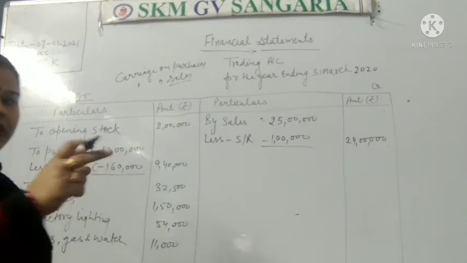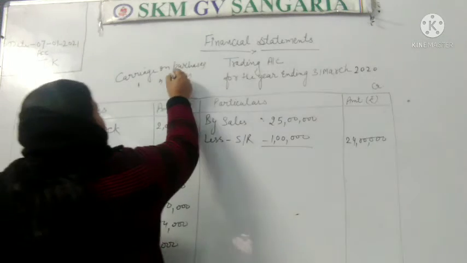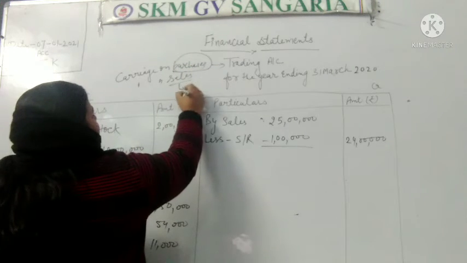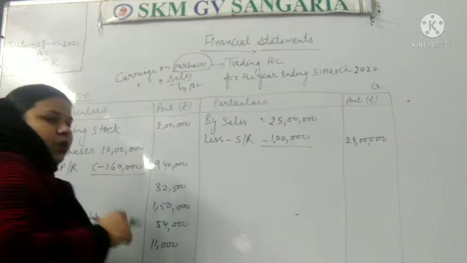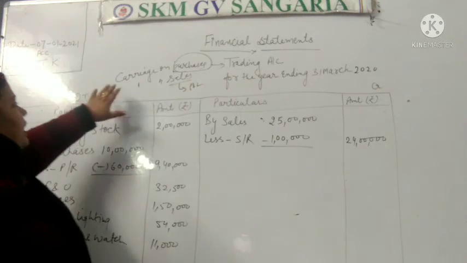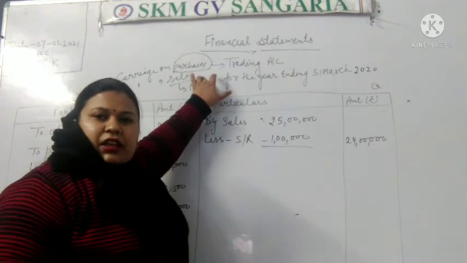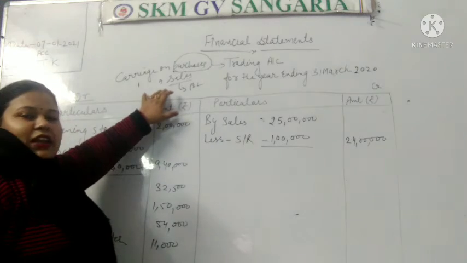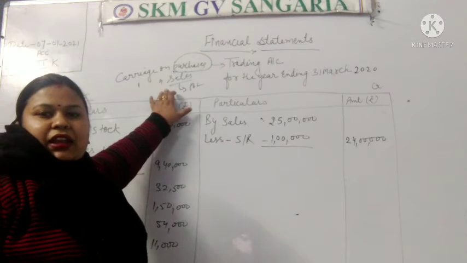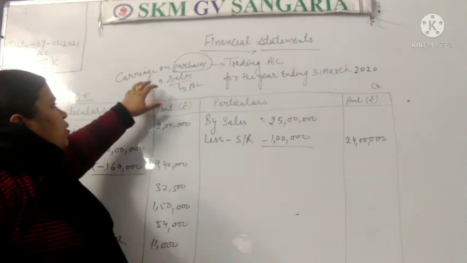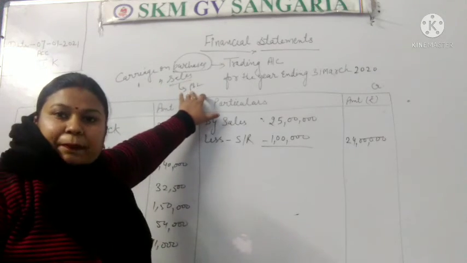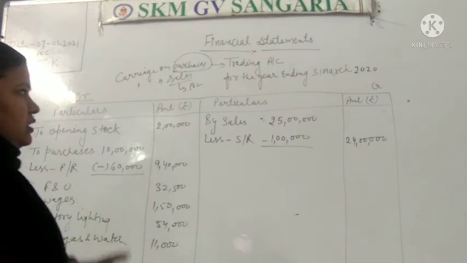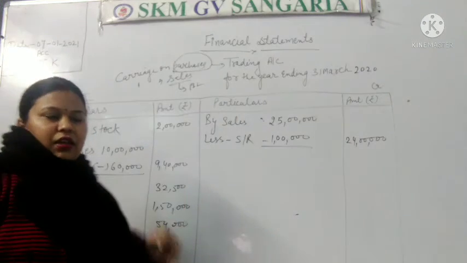I have told you in yesterday's video that carriage on purchases will be related to trading account and the carriage on sales will be related to P&L account, because carriage on purchases will increase the cost of production, okay, and the carriage on sales is related to selling activity and it is an indirect expense. So carriage on sales will be involved in the P&L account and the carriage on purchases is a direct expense and it will be involved in the trading account.